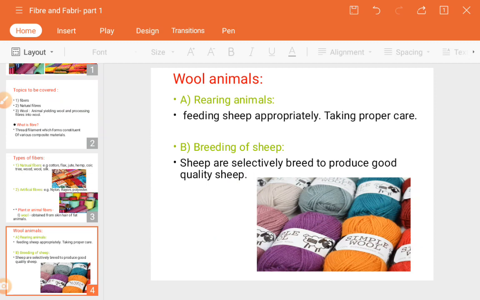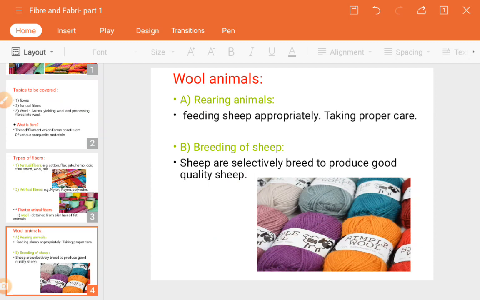Because those are very helpful, very essential to give birth to many lambs, a little sheep. Such sheep are very important, because the more sheep there are, the more hair or wool we will get from them. So for that purpose they select a better type of sheep to produce good quality wool.